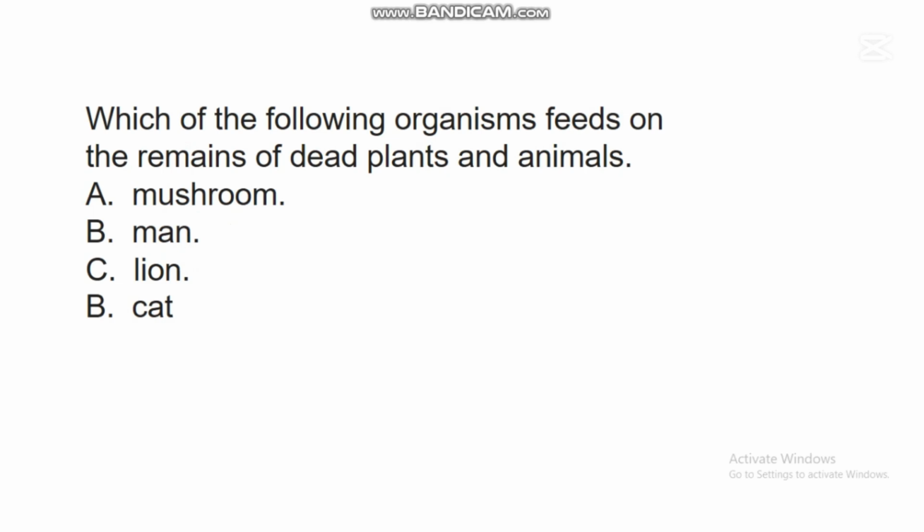The next question says, which of the following organisms feeds on the remains of dead plants and animals? A. Mushroom. B. Man. C. Lion. D. Cats. In this question, the correct answer is A. Mushroom. So there are organisms that feed on the remains of dead plants and animals. These organisms are called saprophytes. So mushroom is an example of an organism that obtains its food from the remains of dead plants and animals.